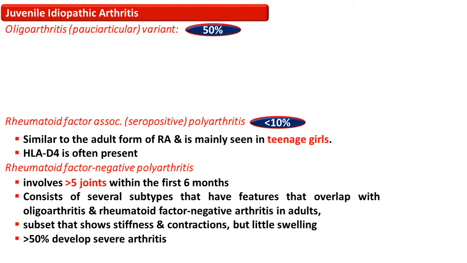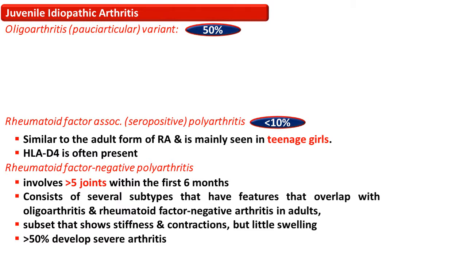It affects more than 5 joints within the first 6 months, and it consists of several subtypes that have features that overlap with oligoarthritis and rheumatoid factor negative arthritis in adults, and is a subset that shows stiffness and contraction but little swelling.